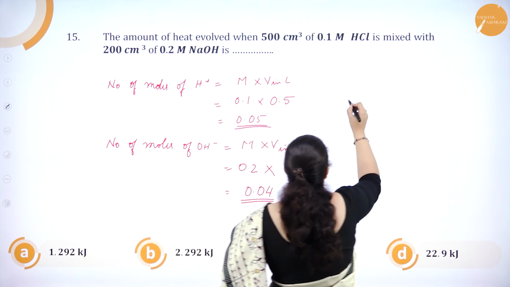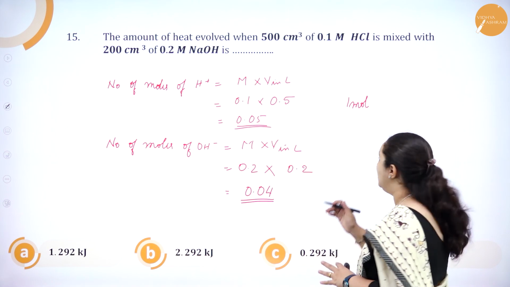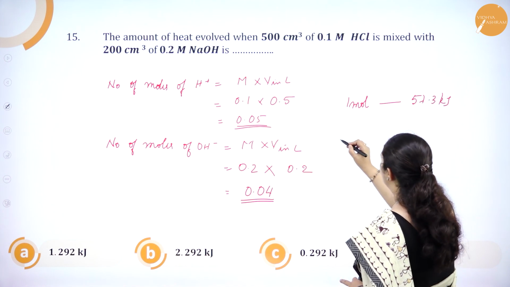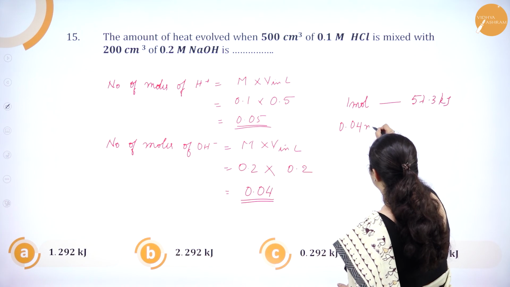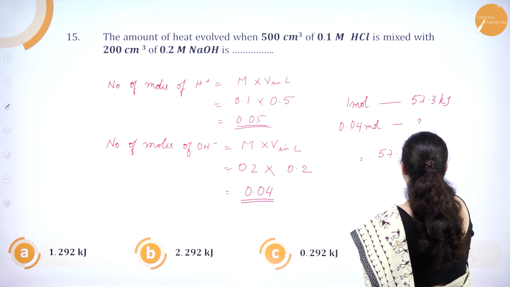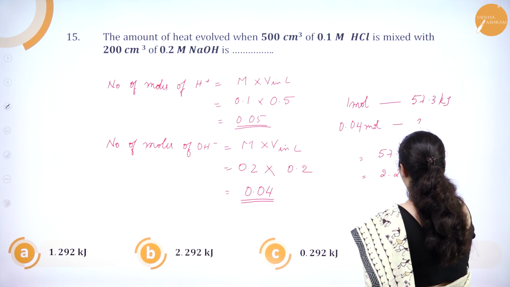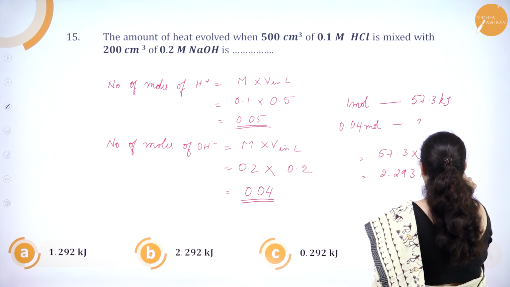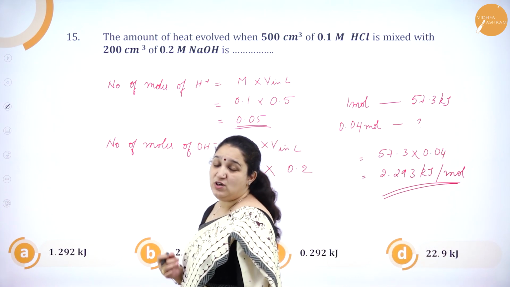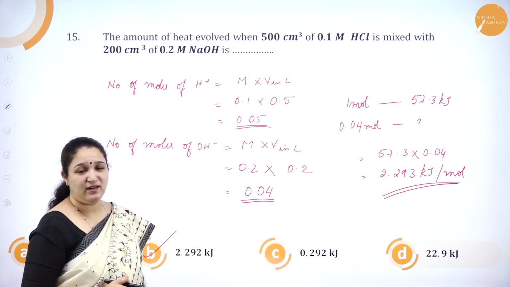We know that when 1 mole of H plus ion and OH minus ion are neutralized, the amount of heat liberated is 57.3 kilojoules. Now I have only 0.04 moles. So 57.3 into 0.04 is nothing but 2.293 kilojoules, the amount of heat evolved. So which is the correct option? It is option B, which is the right answer.